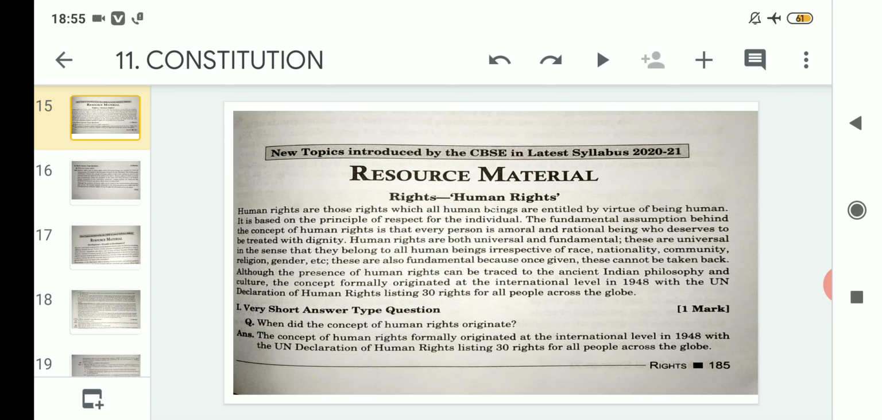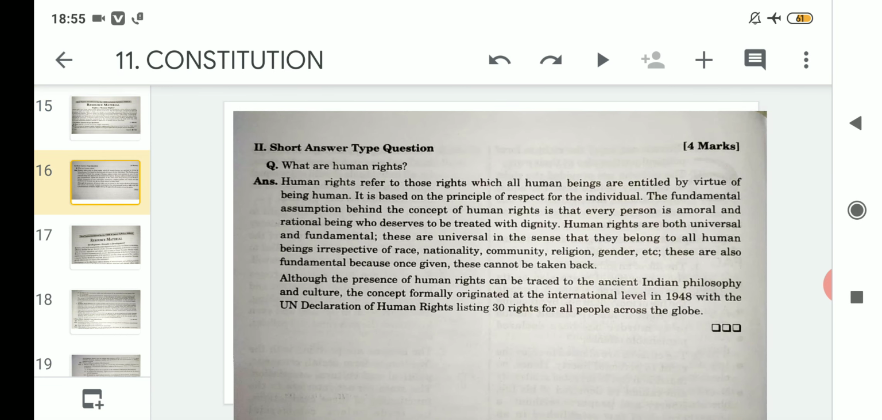It was not for a particular country like India or the United States of America, but the United Nations, through its declaration, which was known as the United Nations Declaration of Human Rights, actually listed 30 rights for all people across the globe. Across the globe means all over the world. So the concept of human rights formally originated at the international level in the year 1948. Remember this date and year, with the UN Declaration of Human Rights, which is also known as UNDHR, listed 30 rights for all people across the globe.